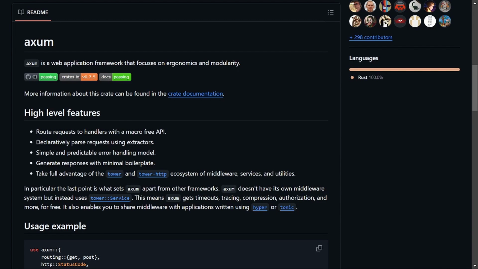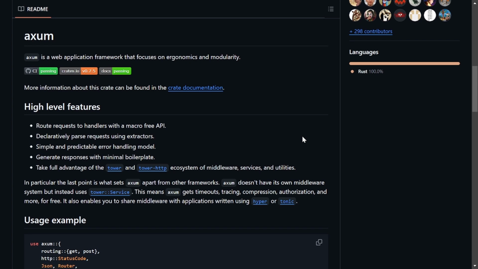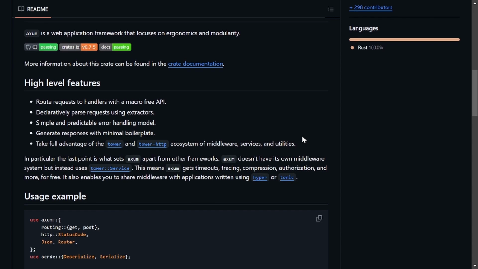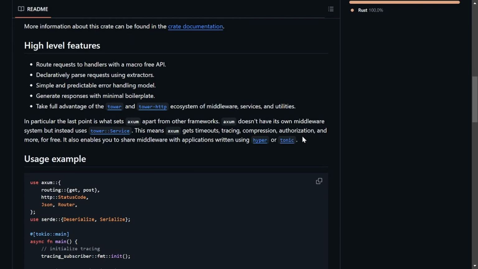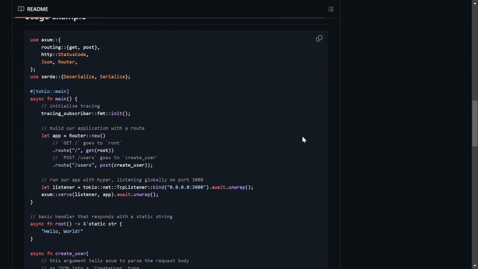Before we jump into the code and the benchmarking, let's quickly go over what makes Axum and Actix special. Axum is a relatively newer framework in the Rust ecosystem, built on top of Tokio. It's designed to be modular, lightweight, and ergonomic, making it a great choice for developers who want type safety and performance. One of Axum's highlights is how easily it integrates with Rust async features.